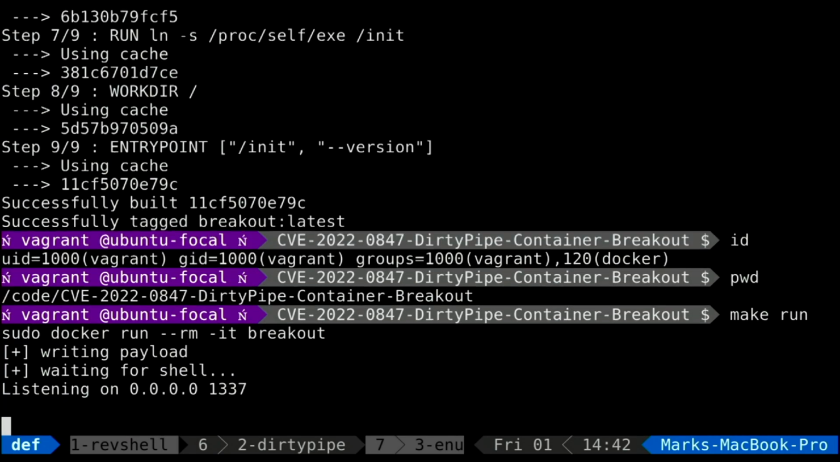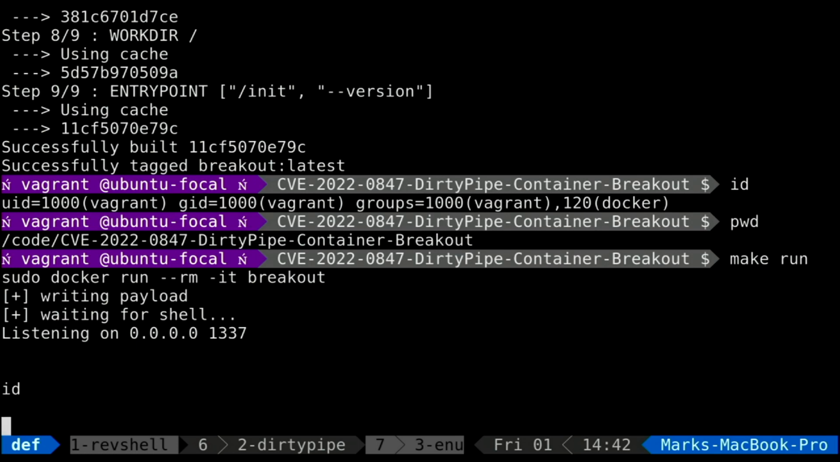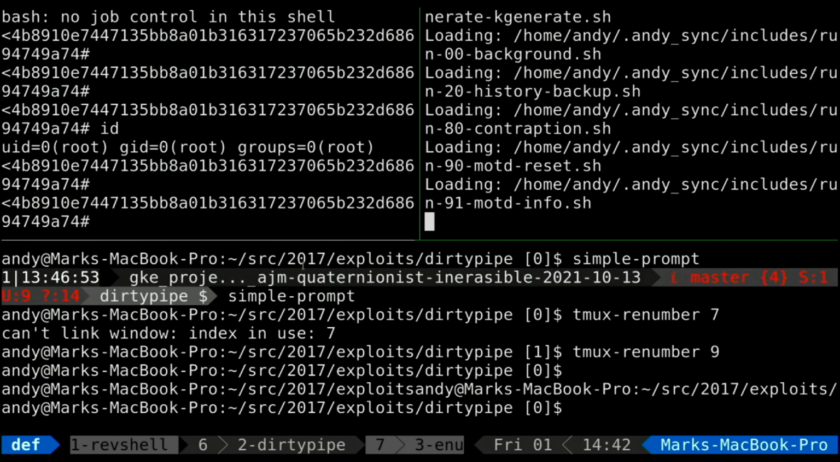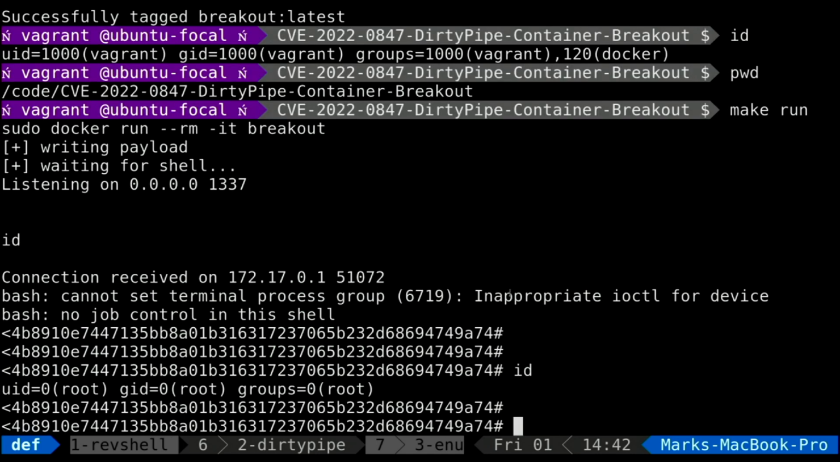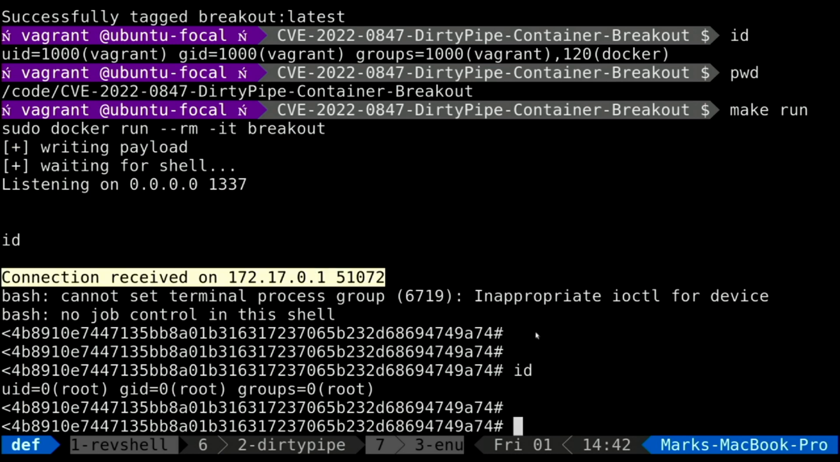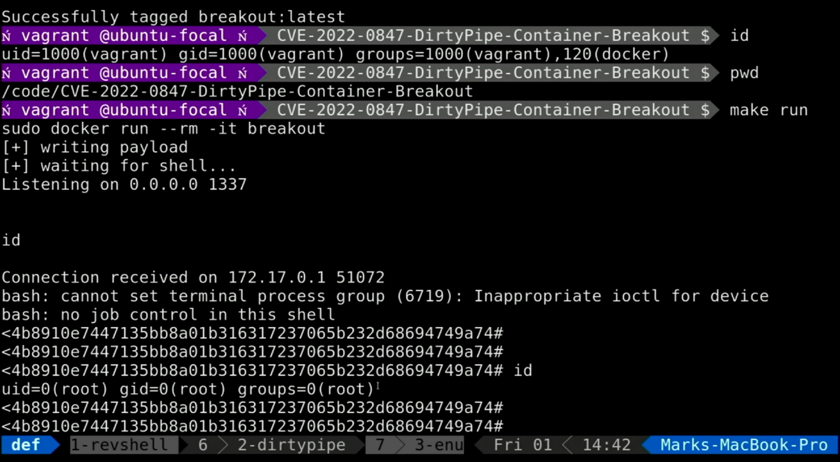Let's see what happens. Okay, we're listening. Let's see if this works. And in the meantime, oh, yeah, that worked straight away. And I lost faith in it. Let's get rid of these. Okay, so we have immediately called back, and our ID is now root on that node.